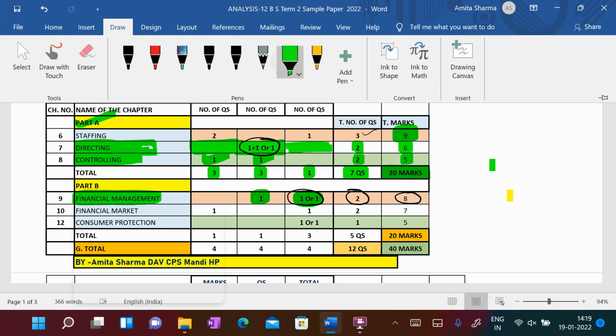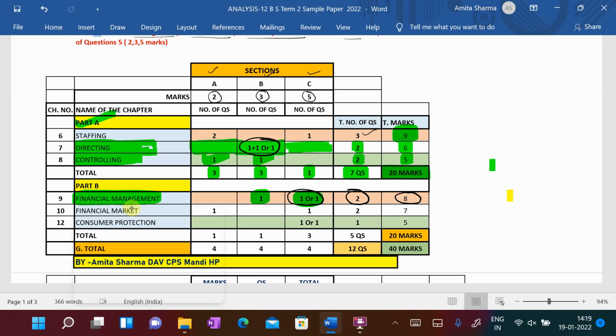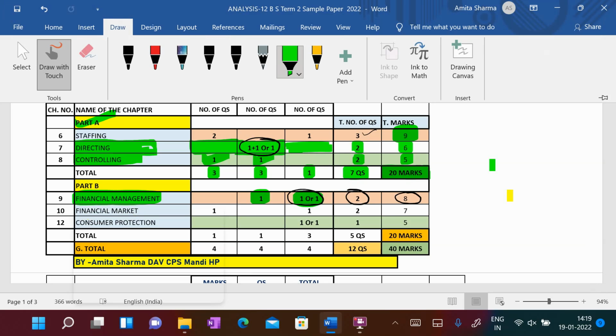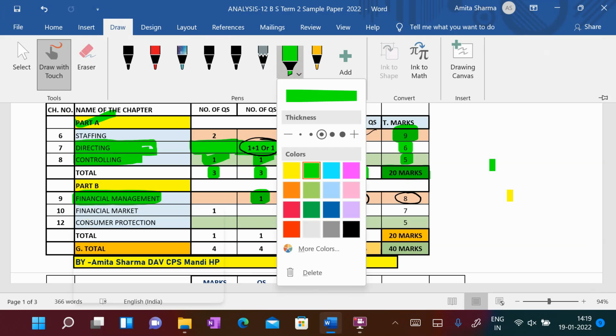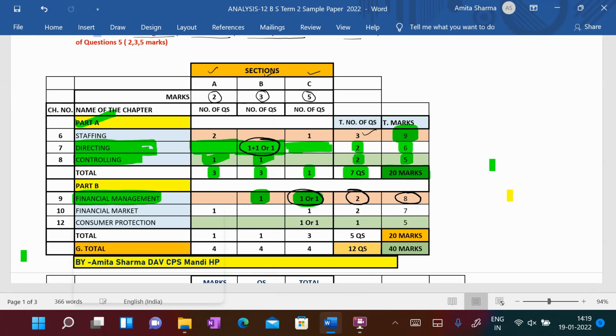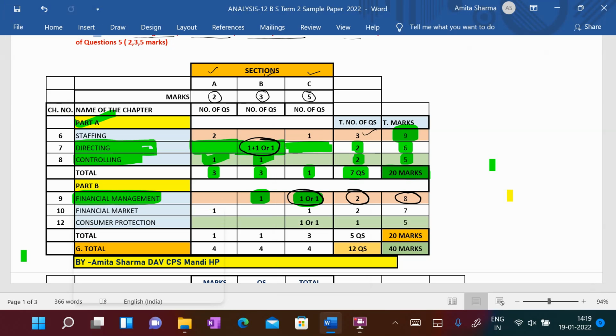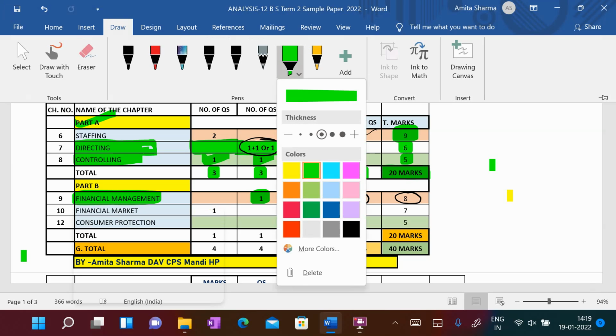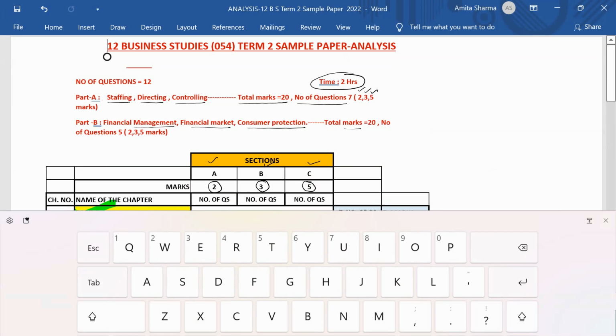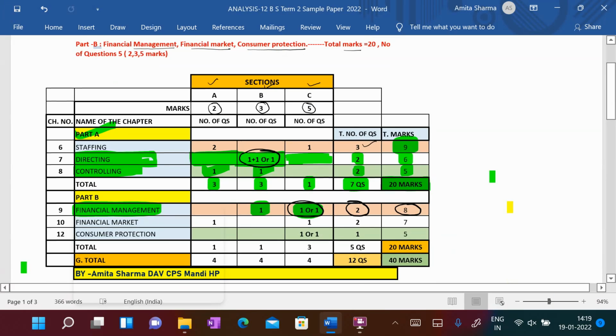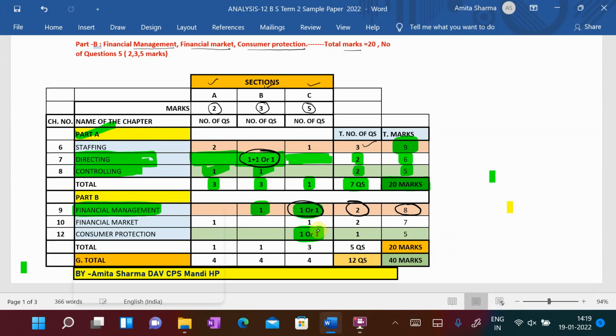So, coming to the next, the financial market. As we all know, it's a very interesting chapter. From financial market, students, 1 question of 2 marks is coming and one 5-mark question is also coming.